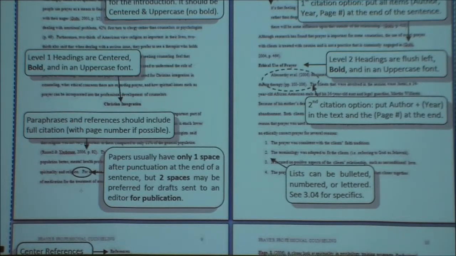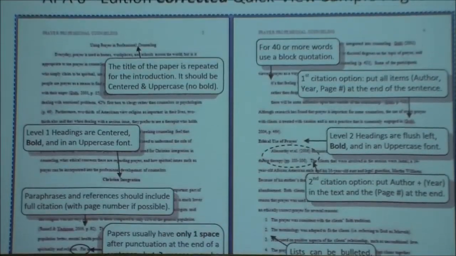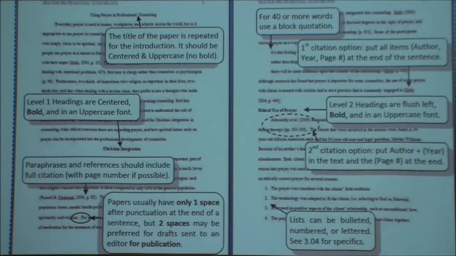It seems kind of funny, but there was an uproar about it, and APA, when the 6th edition came out, I want to say a year and a half or so after the 5th edition came out really fast, they switched back to that 2 spaces, but they have some leeway within there, but you want 2 spaces between your sentences there. Also here, we got some more citation aspect, which again I'm not going to go over, but we